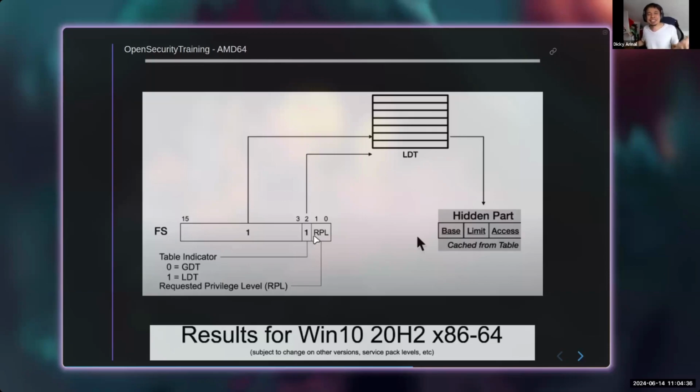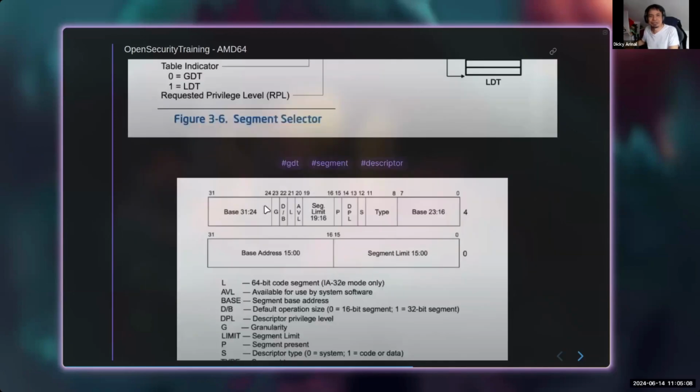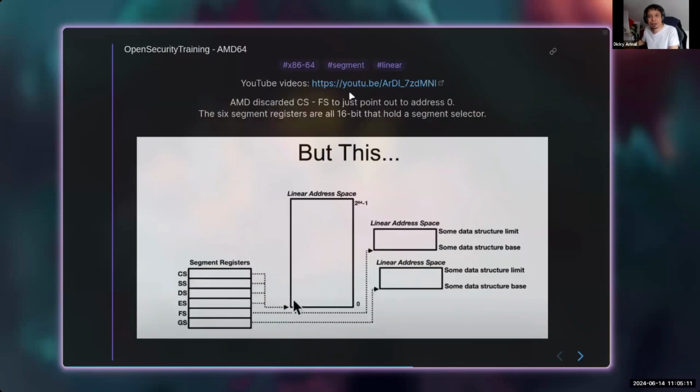If we somehow could change the CPL in CS from 3 to 0, we would run in kernel mode, but we cannot do that. We cannot just use mov, like moving 0 into CS. If you want to change CS, you can do it by, for example, doing a syscall, doing a long jump, etc. Of course, I will not deep dive on this. And this YouTube is very good, by the way.